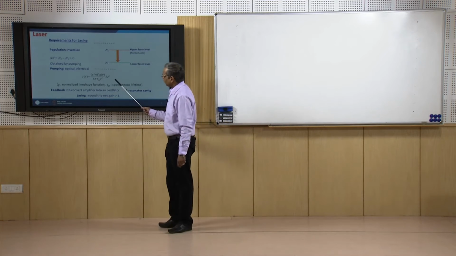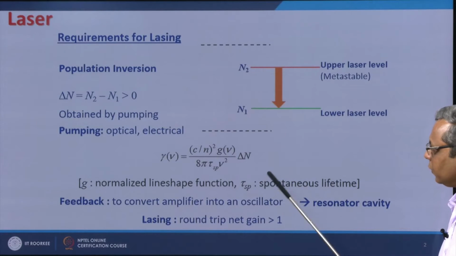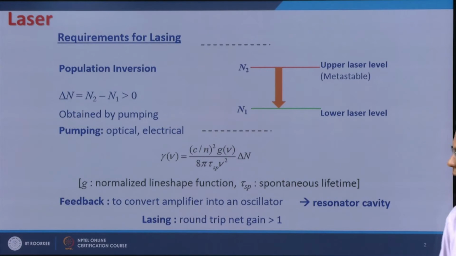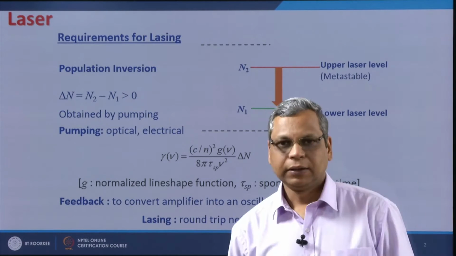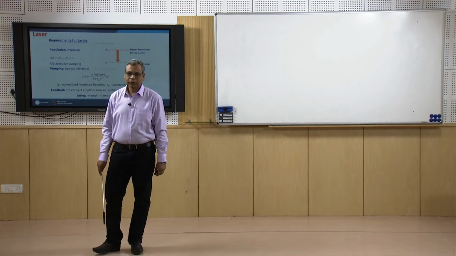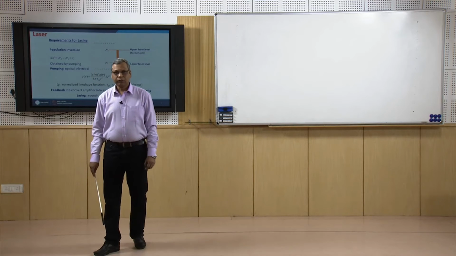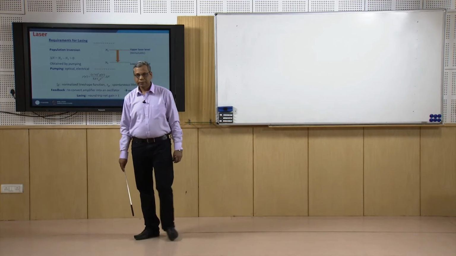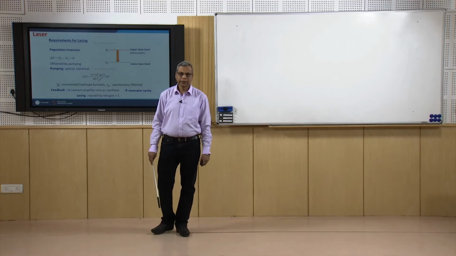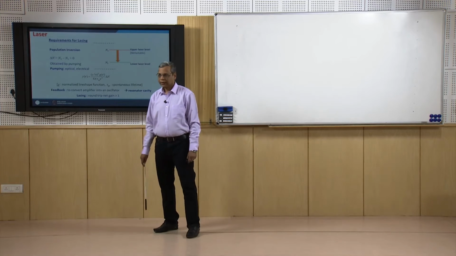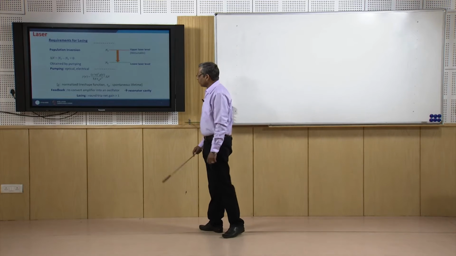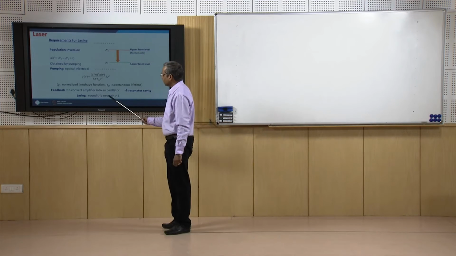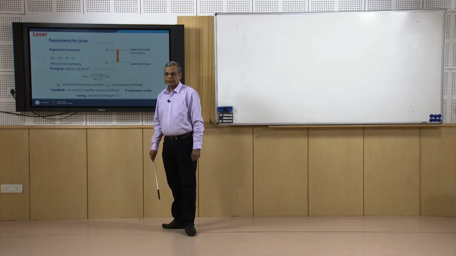Since we have an amplifier, to convert this amplifier into an oscillator, we need to provide feedback. In order to provide the feedback, we enclose the active medium between a pair of mirrors. In this way, we form a resonator cavity, and this cavity has losses. So, lasing would start when one round trip gain is greater than 1.